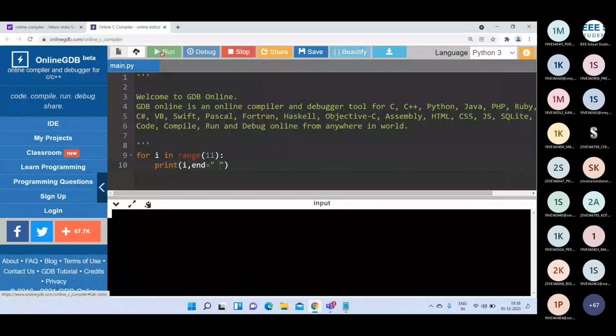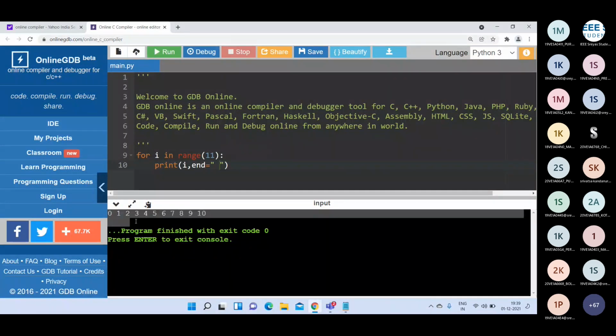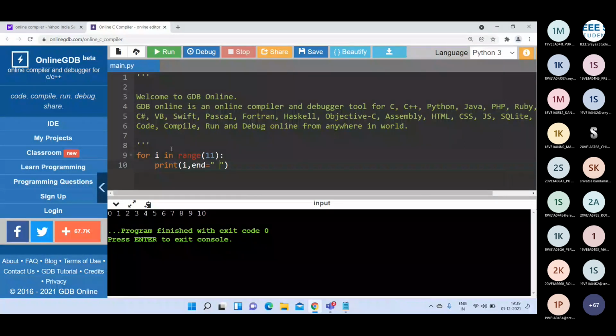If I run this program, see the output: 0 to 10, that is 0 to 11 minus 1. So range function with one parameter means we specify only the end value.